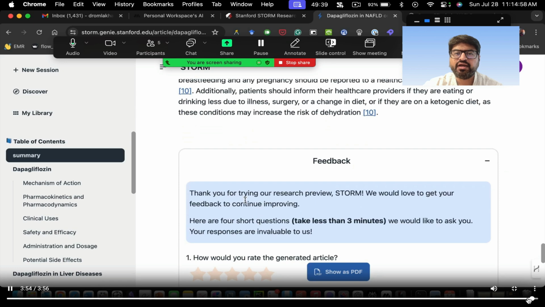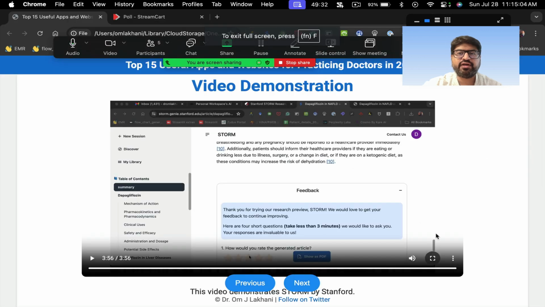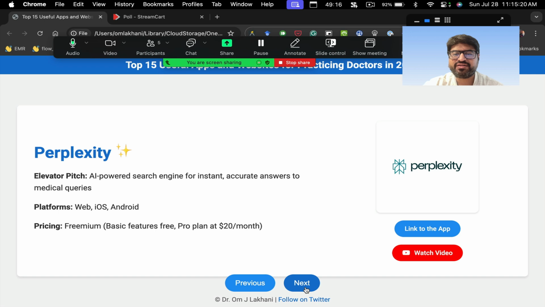You can get the entire thing along with all the references. Okay, so you can see the in-text citation also, entire references are also there, right? This takes research to the next level. I think the era of writing narrative reviews is probably going away. With just one prompt, you are able to write a complete narrative review on the topic, right? Which is, I think, completely mind-blowing. So I think, taken with, through the Storm.